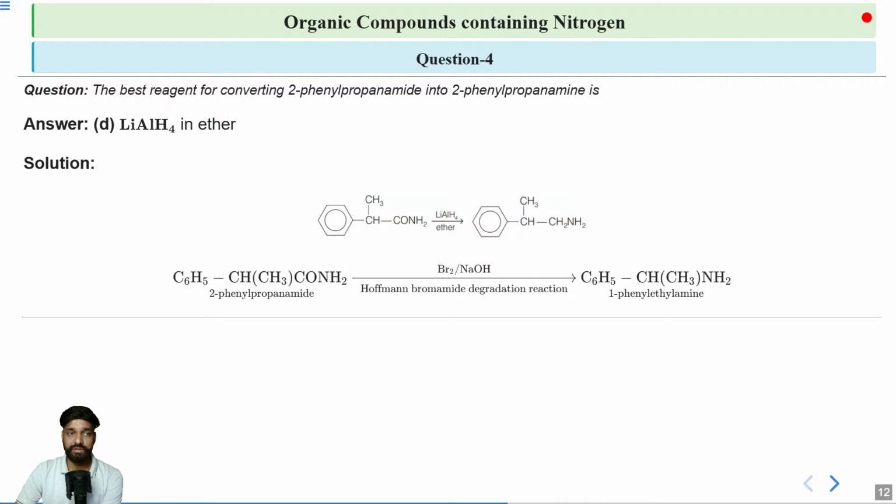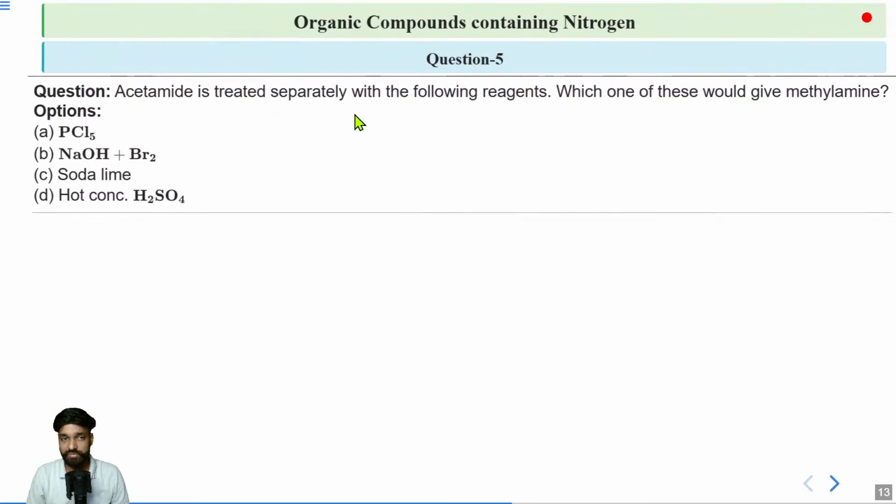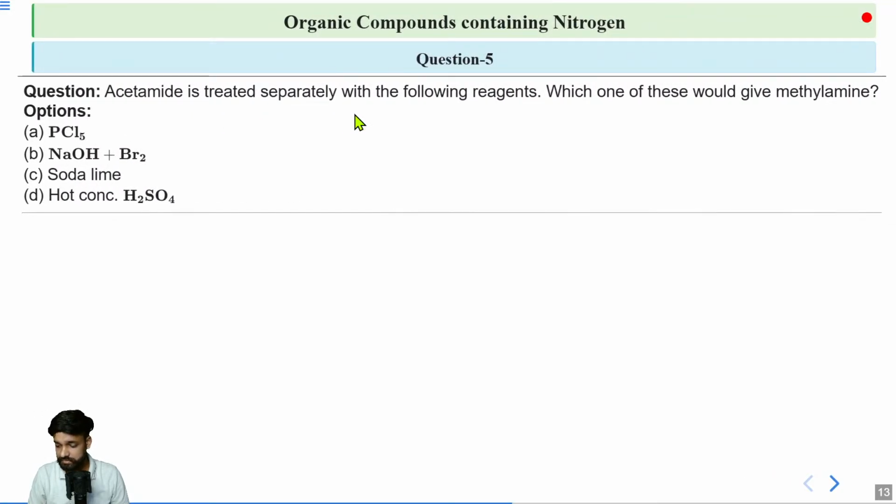So remember, you won't make the mistake multiple times. First of all, read this question properly, that here is no reduction in the count of carbon. Therefore, you will use such a method that does not reduce one carbon from the starting material, and hence you will use this LiAlH4. Now moving on to the next question.